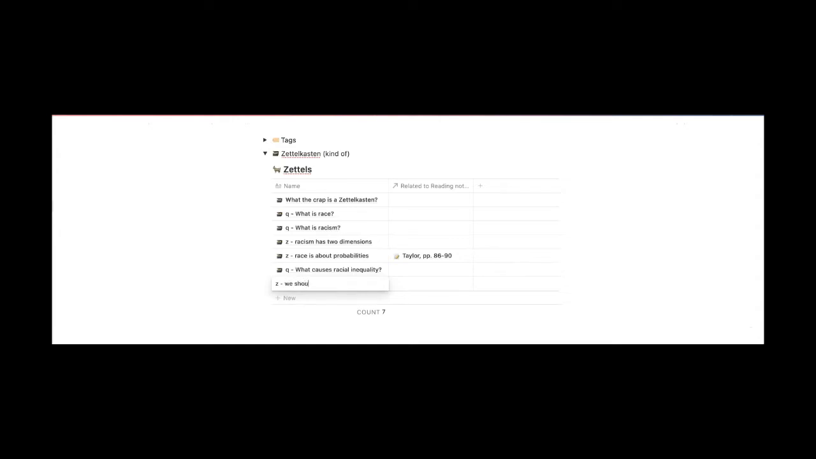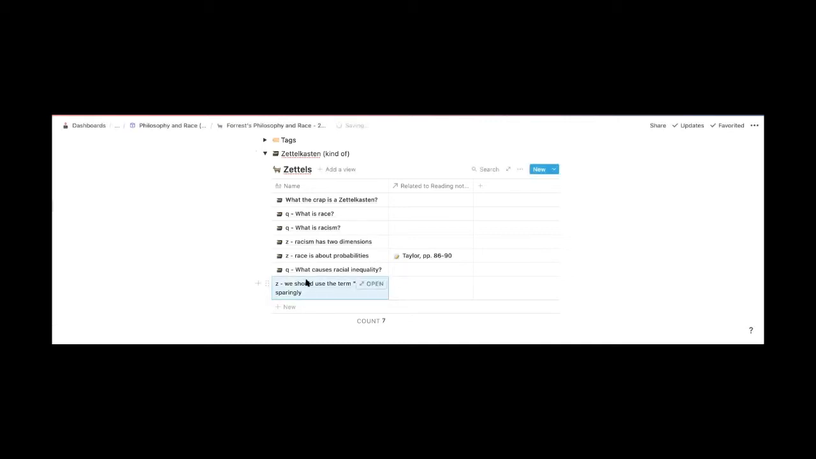We should use the term racism sparingly. Which is to say we should be restrictive in our use of the term racism.